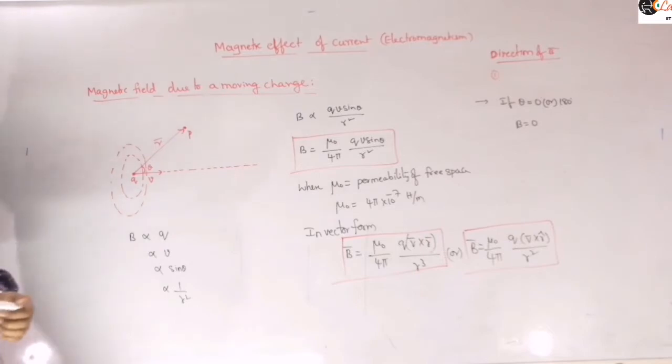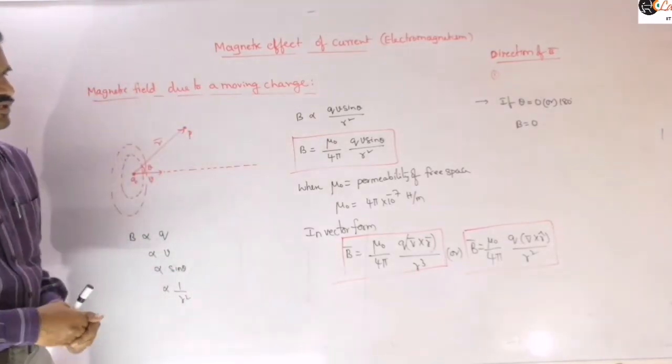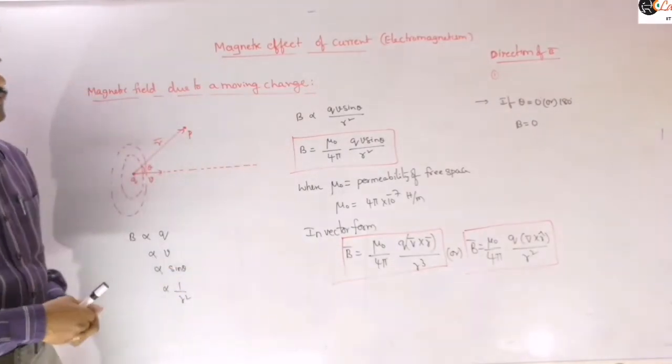That means it does not produce any field there, at any point on this line. That is one of the important points.